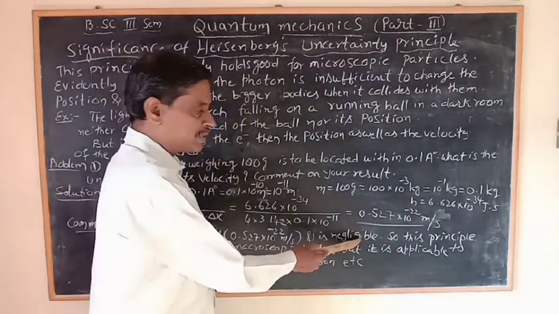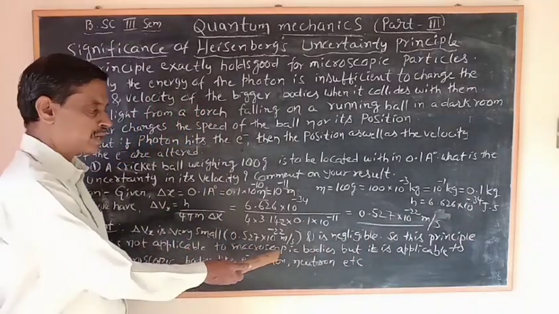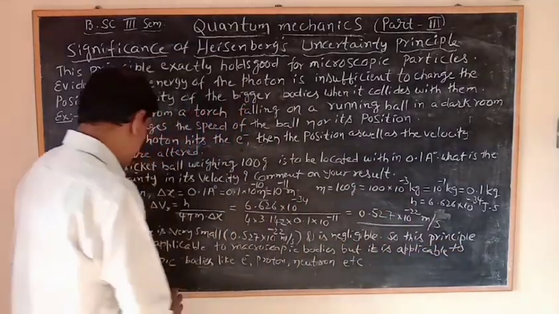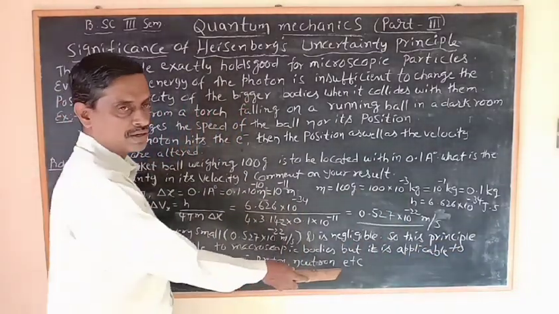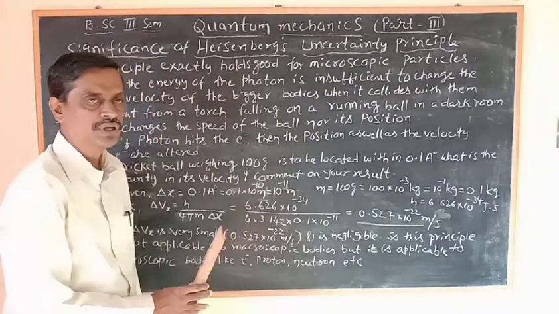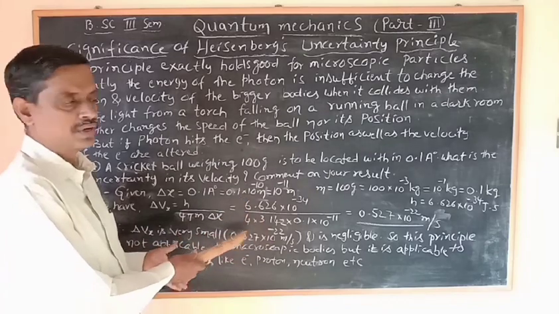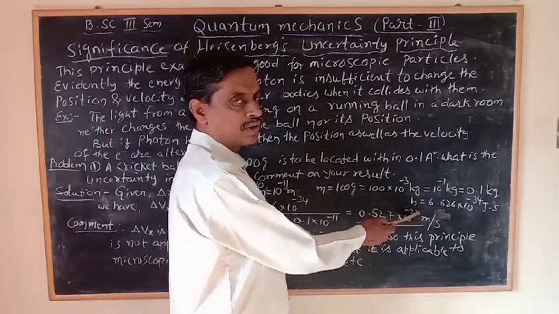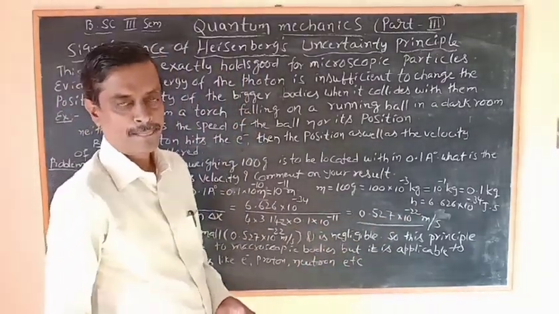So it is negligible. This principle is not applicable to macroscopic bodies like this cricket ball, but it is applicable to microscopic bodies like electron, proton or neutron. If we calculate the values by taking an electron, we will get values which are significant and uncertain, but here it is very small. So this is not applicable to macroscopic objects.